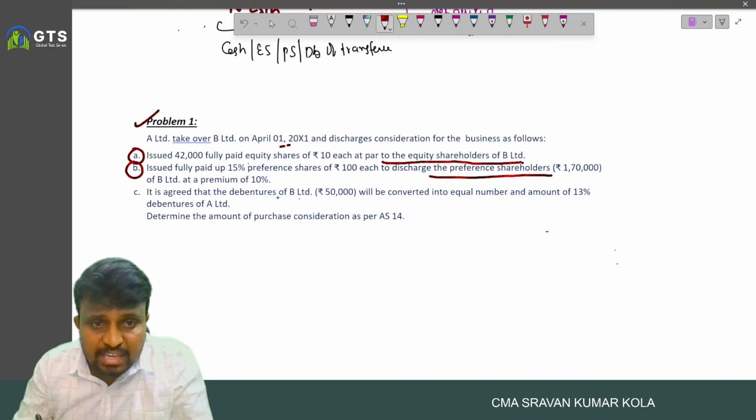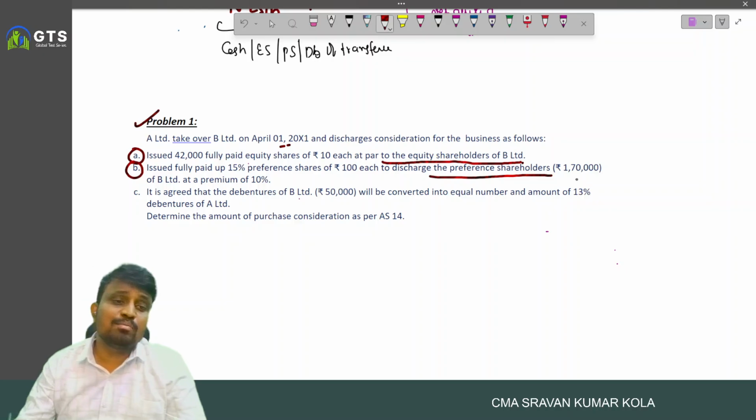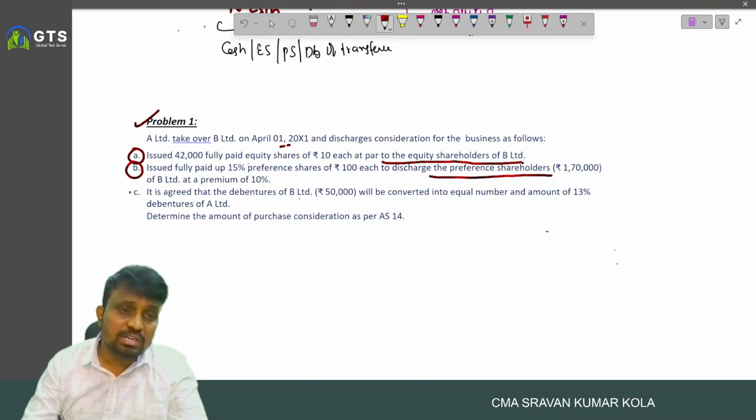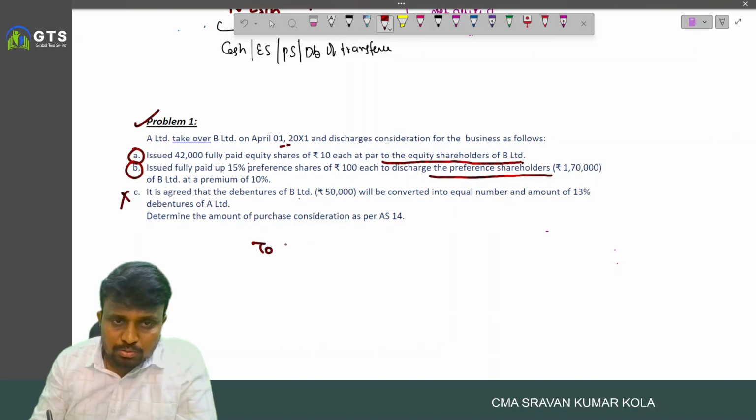But it is agreed that debentures of B Limited 50,000 will be converted into equal number and amount of 13% debentures of A Limited, and this is not forming part of PC. Only amount payable to equity shareholder is covered. So to the equity shareholders,